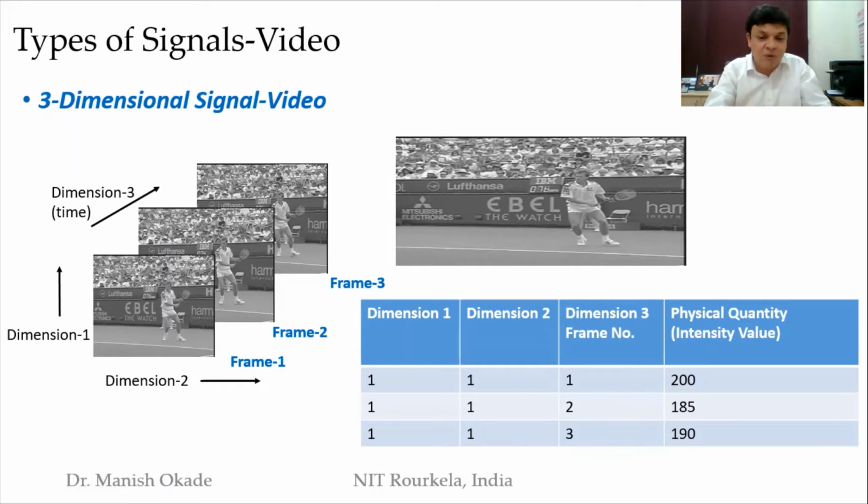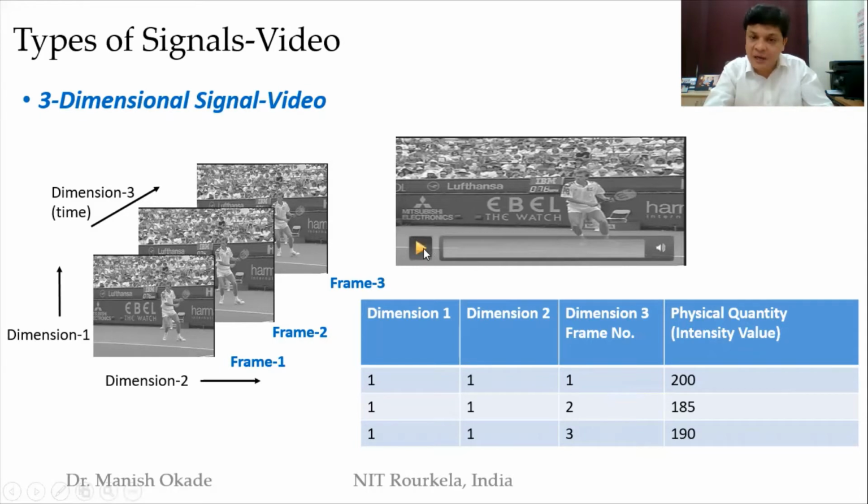Here dimension 1 is row number 1, dimension 2 is column number 1. So I am somewhere on the first image, frame number 1, dimension 3 is frame number 1, and the intensity value being measured is 200. Similarly, row number 1, column number 1, when I say the third dimension is 2, I am referring to frame number 2. Similarly, dimension 3, that is frame number, is 3, I am on my third frame. So these are the intensity values, and since it is the 2D spatial variation kept one after the other and played at a particular rate, this is a video signal.